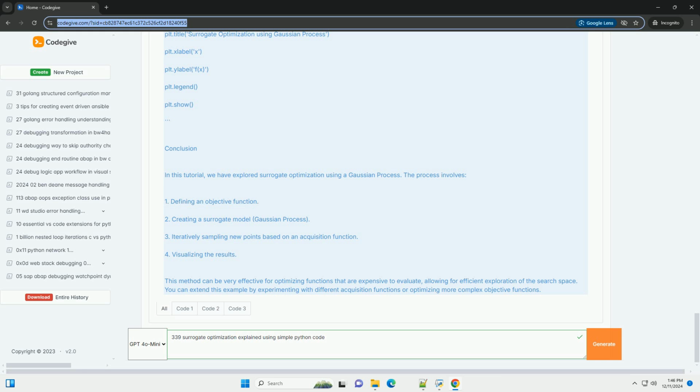The process involves 1. Defining an objective function. 2. Creating a surrogate model, Gaussian process. 3. Iteratively sampling new points based on an acquisition function. 4. Visualizing the results. This method can be very effective for optimizing functions that are expensive to evaluate, allowing for efficient exploration of the search space. You can extend this example by experimenting with different acquisition functions or optimizing more complex objective functions.